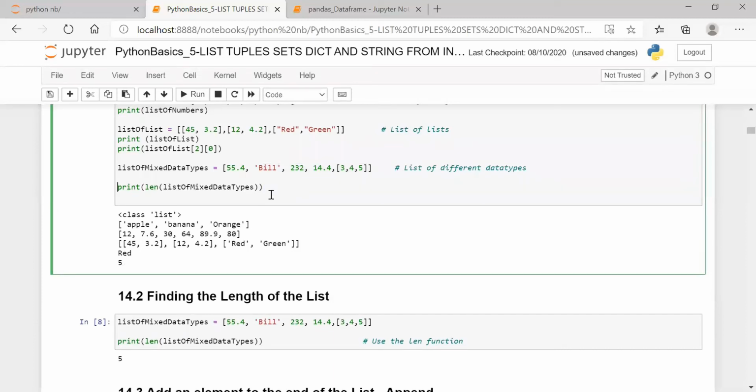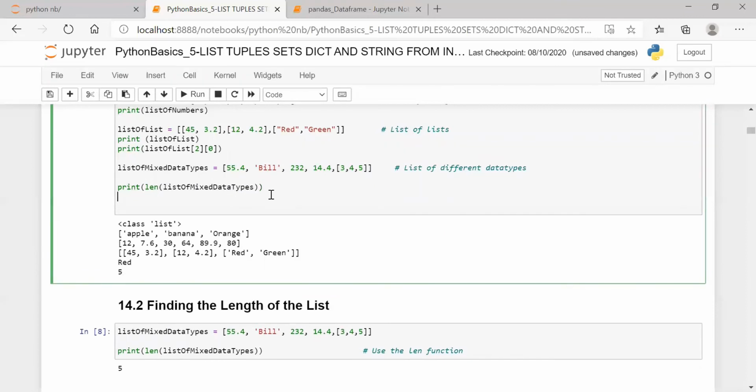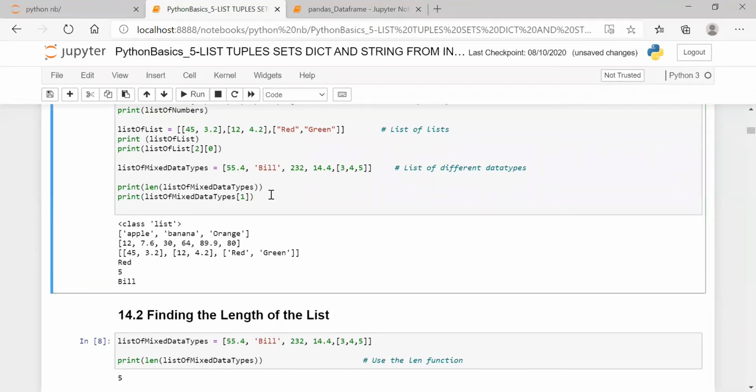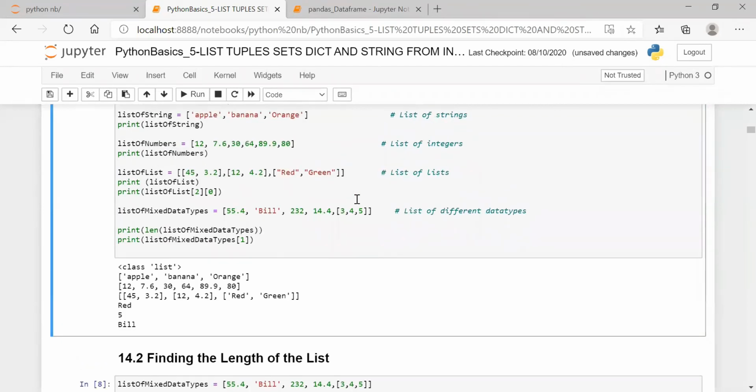Print list of mix, and in the square bracket we should give 1. Because indexing starts from 0. Always remember this. This is how slicing is very, very important when you are finding list slicing.